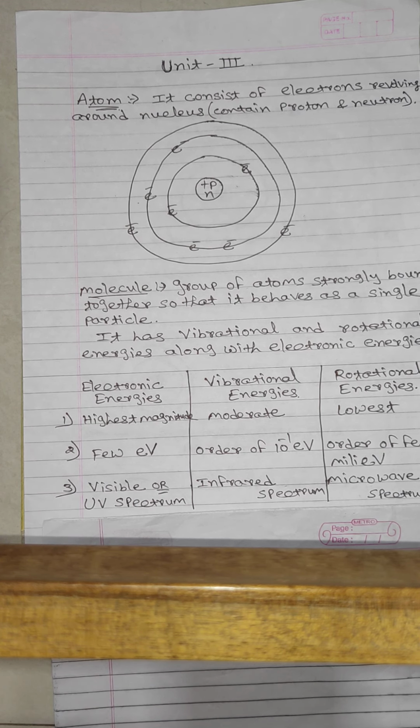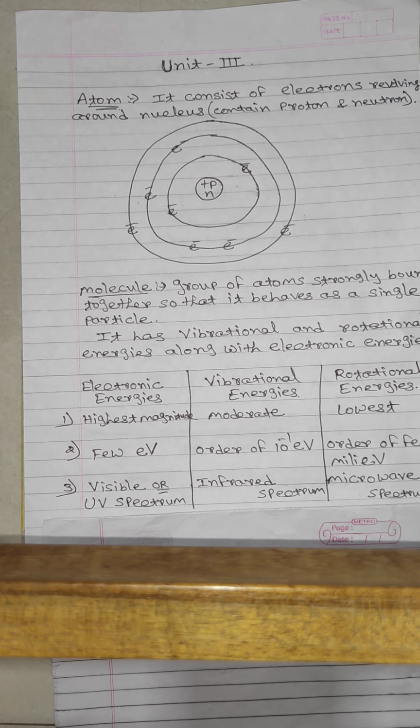So from this, we can easily understand that if an energy level has higher energy, the transition produces a spectrum with higher frequency. But if the energy levels are the lowest, the transition produces a spectrum of the lowest frequency.